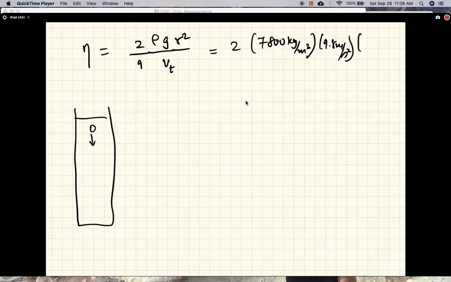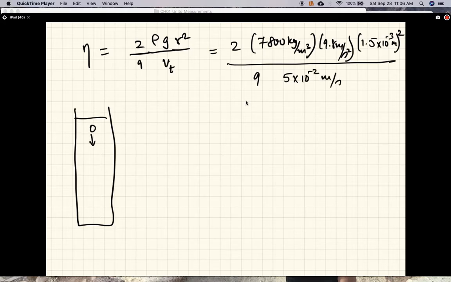So 1.5 times 10 to the minus 3 meters squared, divided by 9, and the terminal velocity was 5 times 10 to the minus 2 meters per second.